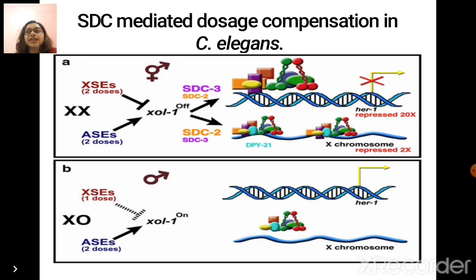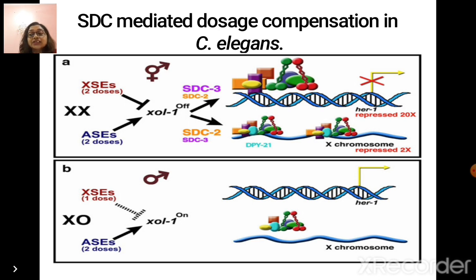Now, if you look at your screen, it will be explaining the SDC mediated dosage compensation method in the worms. As you can see, in case A, the hermaphroditic worms containing 2 X's have 2 doses of XSEs, which suppress the activation of ZOL1 and switch it off, so that SDC2 and 3 can combine and together can sit upon both the X chromosomes at specific sites to repress their function and to repress the transcriptional level.